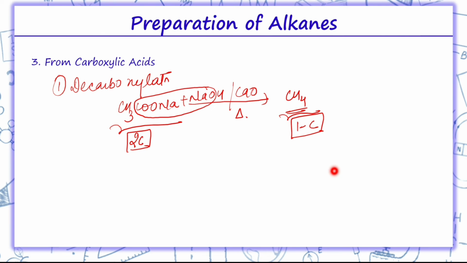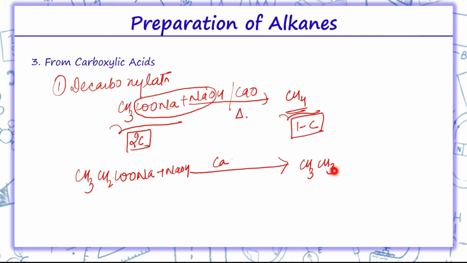For example, if question comes, we have to prepare over here ethane. So if we have to prepare ethane, which acetate will we take? So the acetate will be taken as sodium propanoate, because one carbon less product will we get. So, sodium propanoate if we will take, then only we can get ethane.